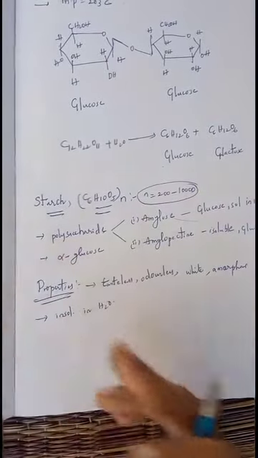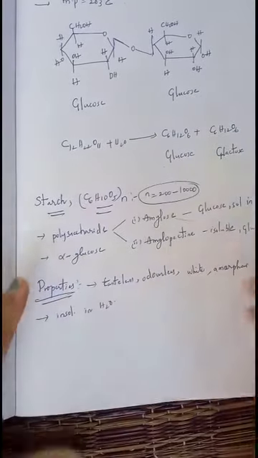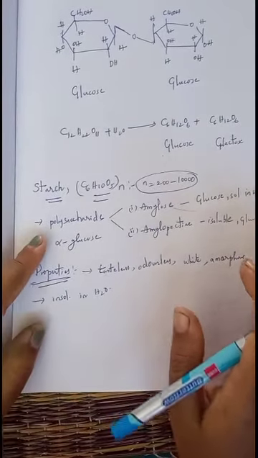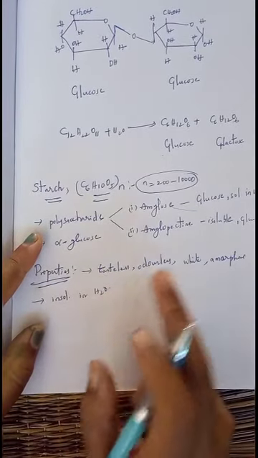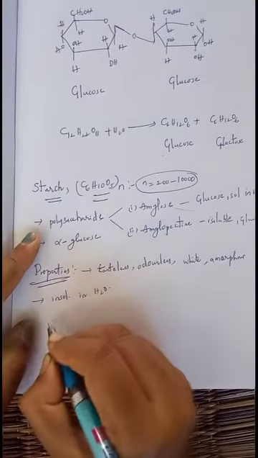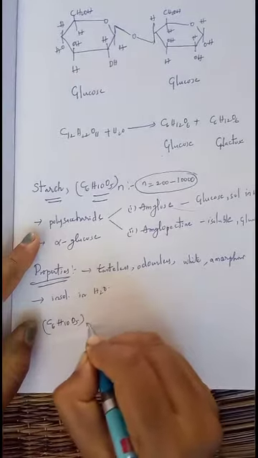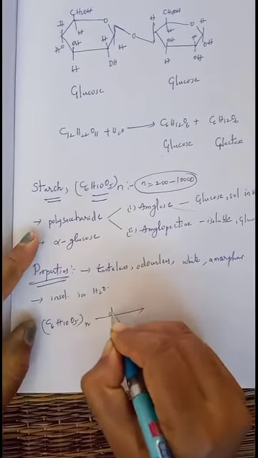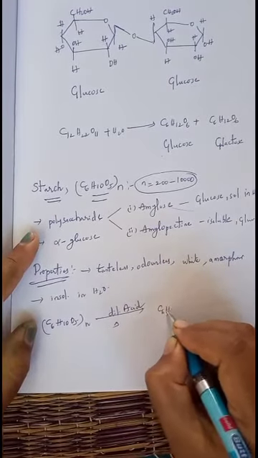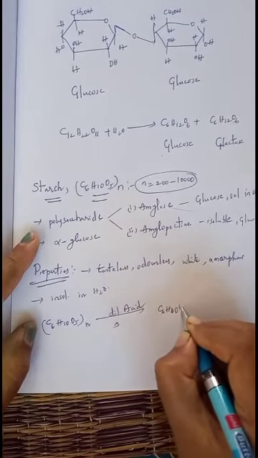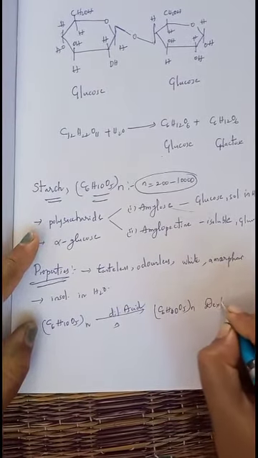So whenever normal starch is heated with HCl for 24 hours, insoluble starch can be converted into soluble starch. When starch undergoes hydrolysis on heating with dilute HCl, it is converted into dextrin. (C6H10O5)n, when heated in dilute acid, HCl or H2SO4, is converted into (C6H10O5)n, another isomer of starch, known as dextrin.